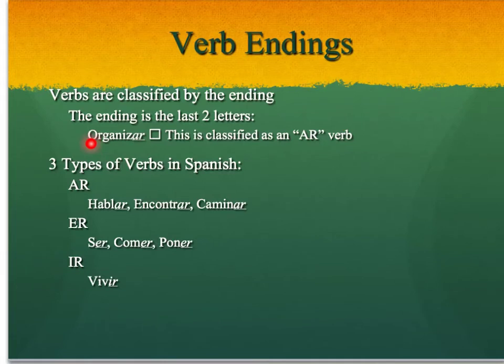Overall, there are 3 types of verbs in Spanish. We have AR verbs, ER verbs, and IR verbs. And you're familiar with each of these types so far this year, but the most common definitely are AR verbs. And that's what we're going to be working with today.